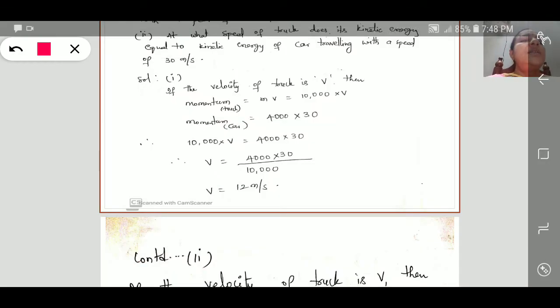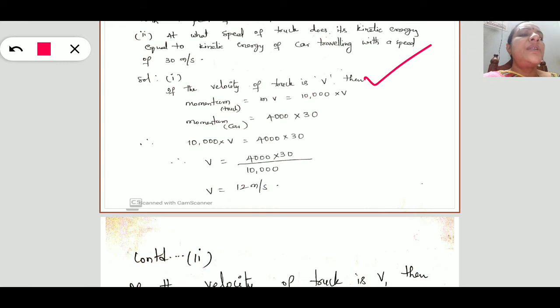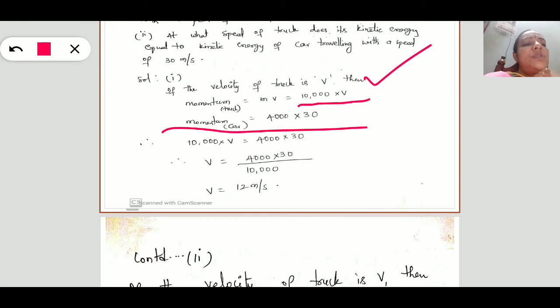See here, the truck velocity, say that is v. Momentum of the truck is nothing but mv, m is given 10,000 into v. Similarly, momentum of the car is also mass into velocity, 4,000 into 30. He is giving that the momentums of car and truck are equal. So by equating, 10,000 into v is equal to 4,000 into 30. So v is equal to, by solving this, 12 meters per second.